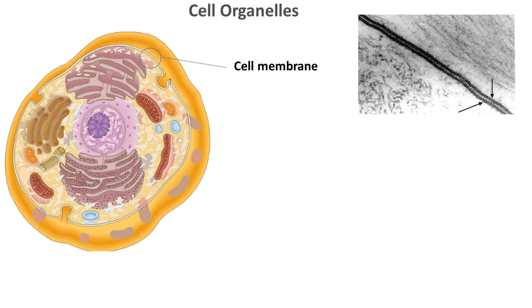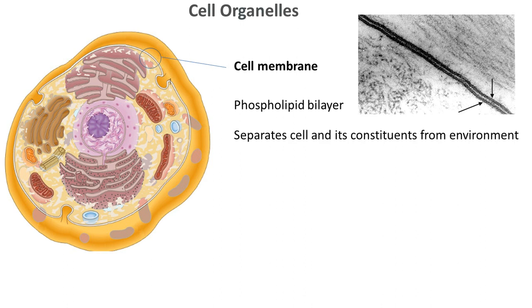So this is actually a transmission electron micrograph of a cell membrane, the plasma membrane. You can clearly see two layers. This is what we call a phospholipid bilayer membrane, and this separates the cell and its constituents from the environment.